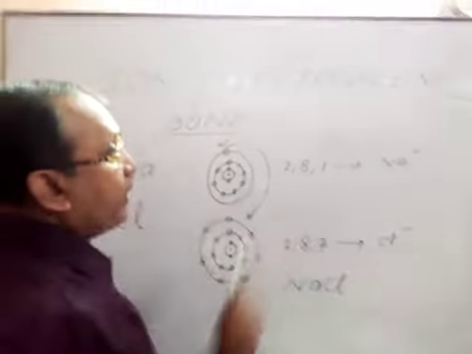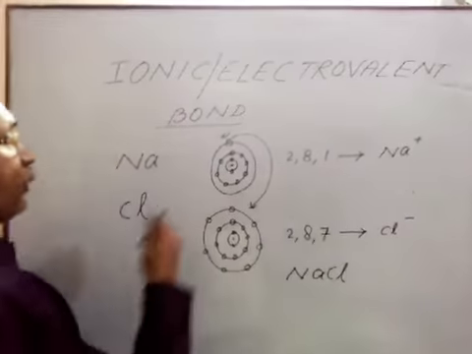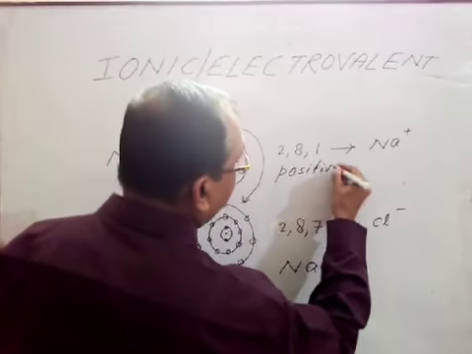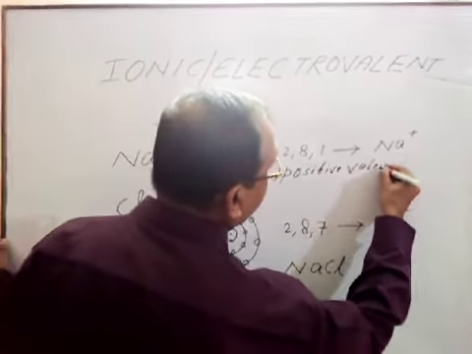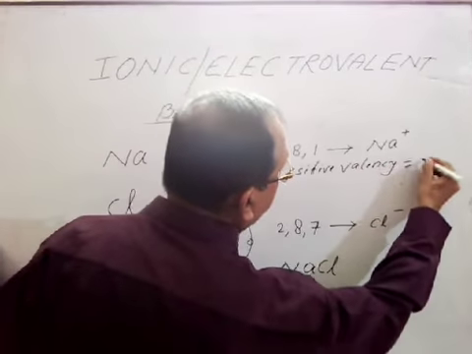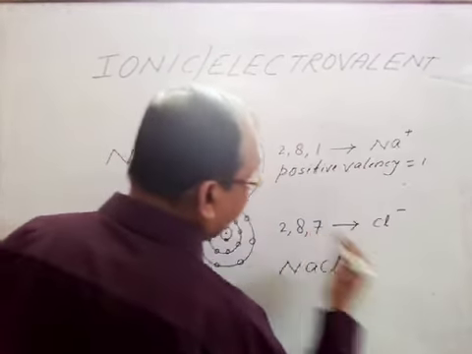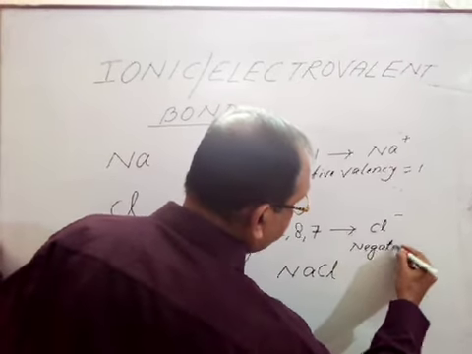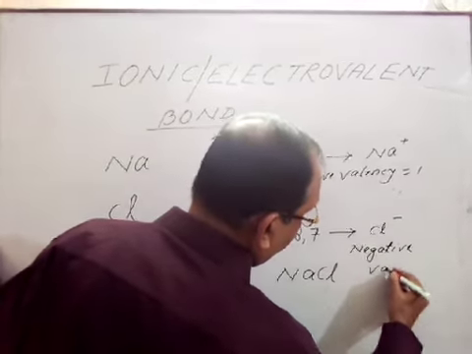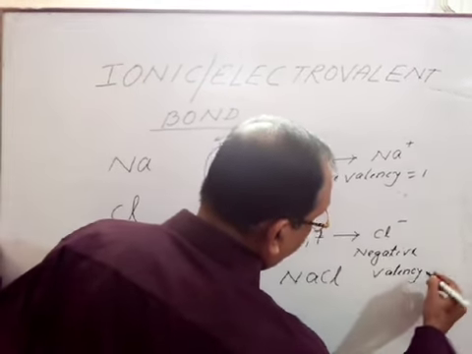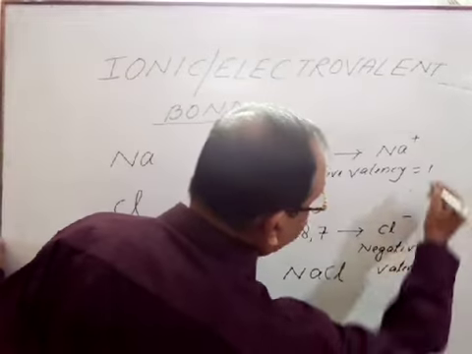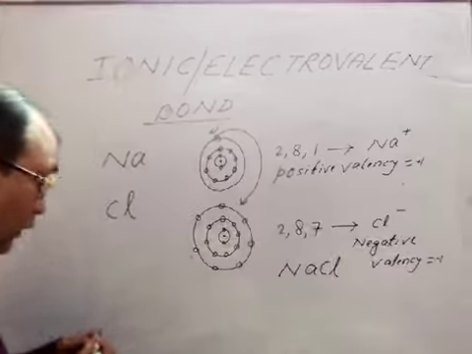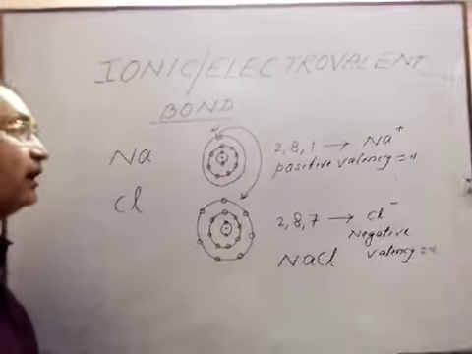Sodium gives 1 electron. For that, the positive valency of sodium is equal to 1, and here chlorine takes 1 electron. For that, the negative valency is equal to 1. This is our plus 1 and this is our minus 1. So in this way they will form the bond.